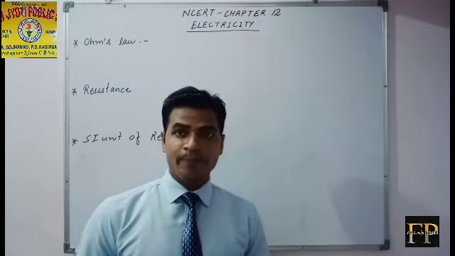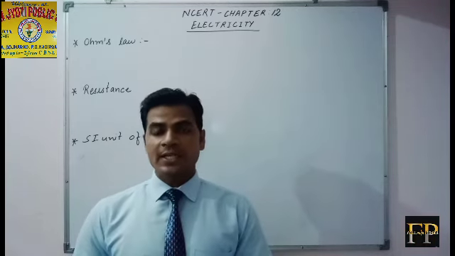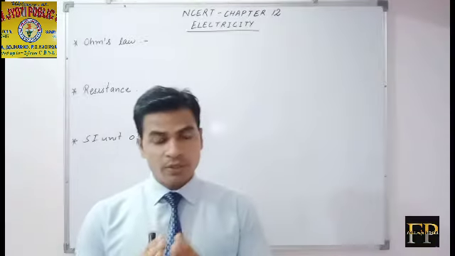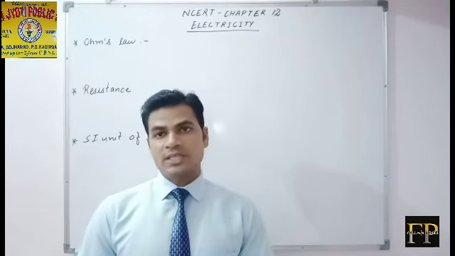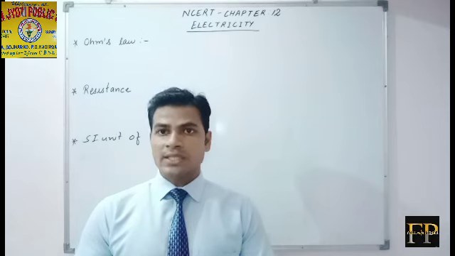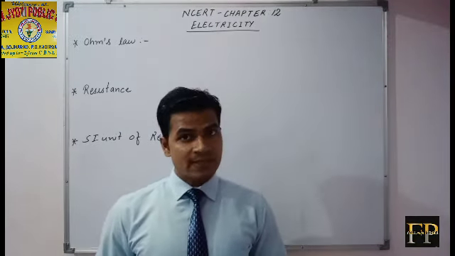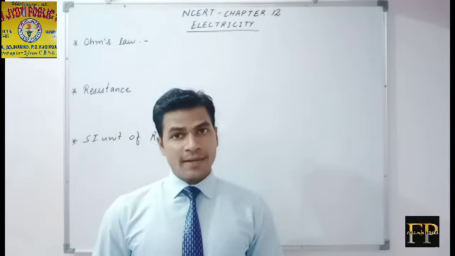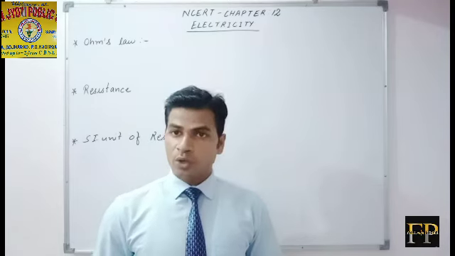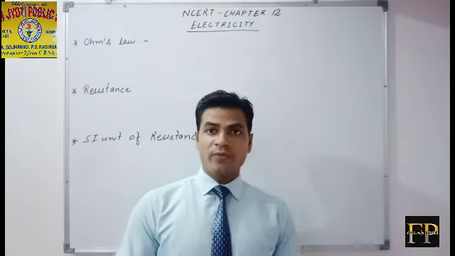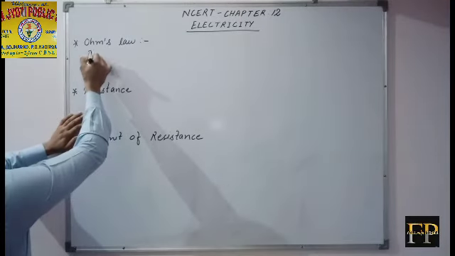आइए जानते हैं कि ओम्स लॉ क्या कहता है। According to Ohm's law, at constant temperature, current flowing through the conductor is directly proportional to the potential difference across the terminal. It means ओम्स लॉ कहता है कि कांस्टेंट टेम्परेचर पर करंट पोटेंशियल डिफरेंस के डायरेक्टली प्रोपोर्शनल होता है। So we will write it first. At constant temperature